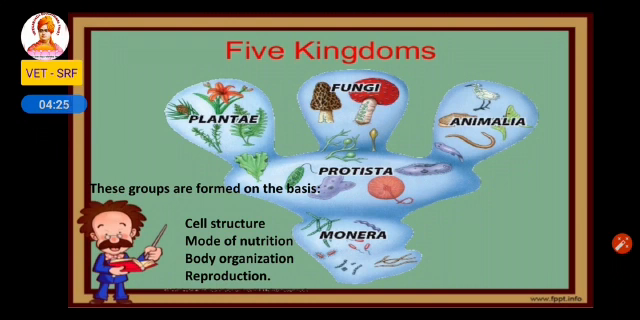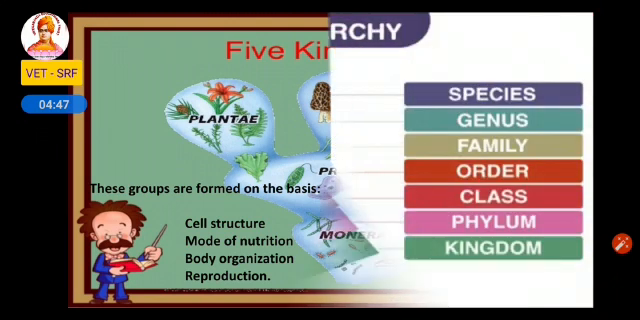In Plantae, all the plants are classified. In Fungi, all the fungi are classified. In Animalia, all the animals are grouped. So how is this classified? These groups are formed on the basis of cell structure, mode of nutrition, body organization and reproduction.